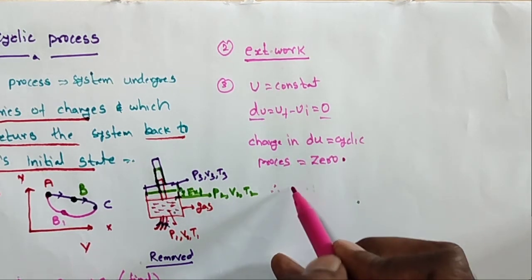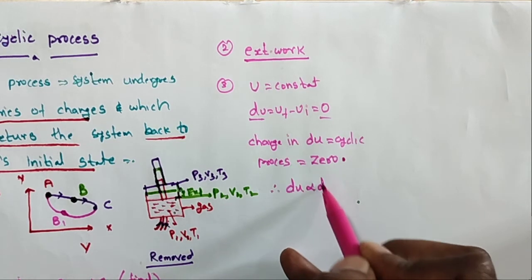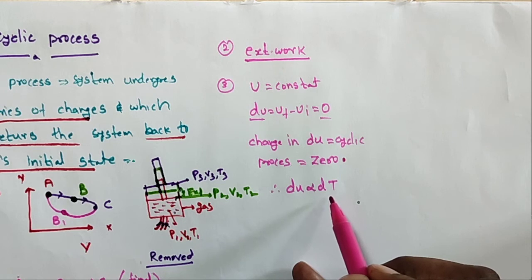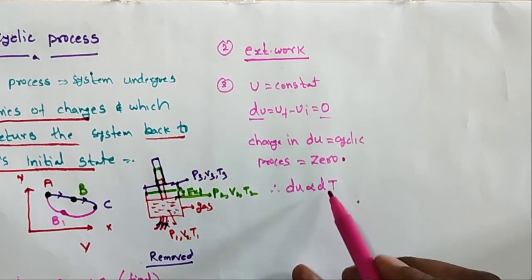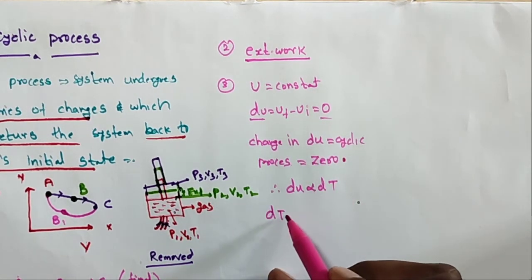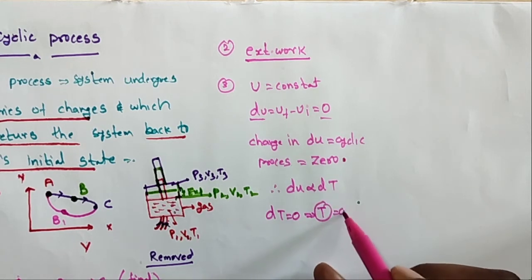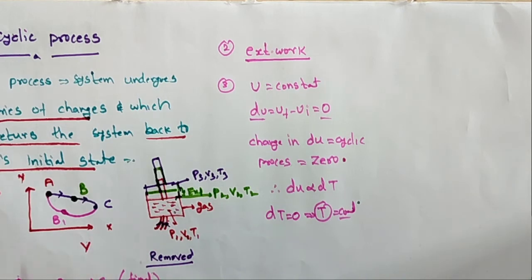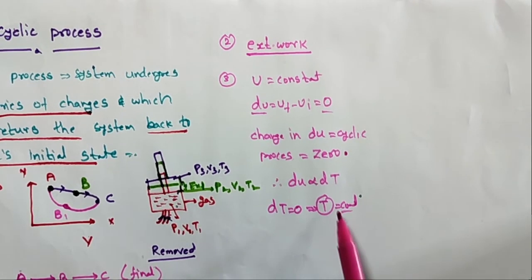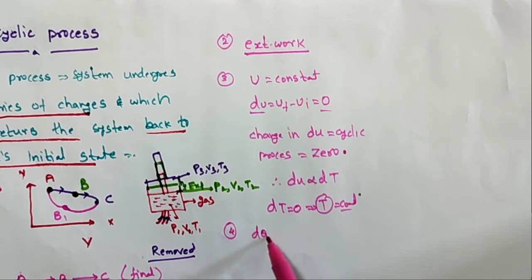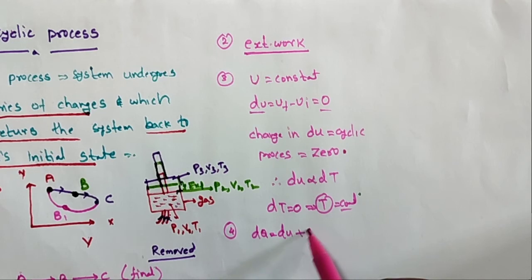We know that dU is directly proportional to dT. Internal energy would change and automatically temperature would also change, but dU is equal to 0, so dT is also 0. Therefore temperature remains constant in the cyclic process. By applying the first law of thermodynamics, dQ is equal to dU plus dW.